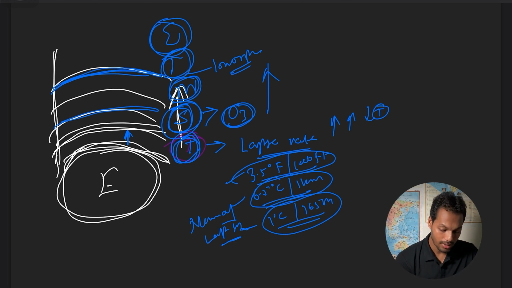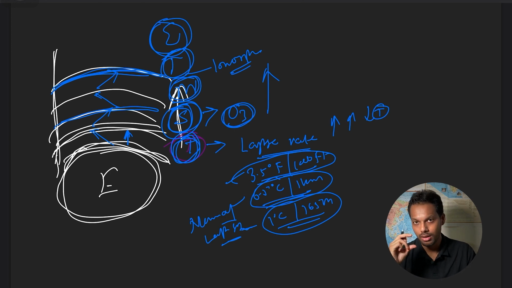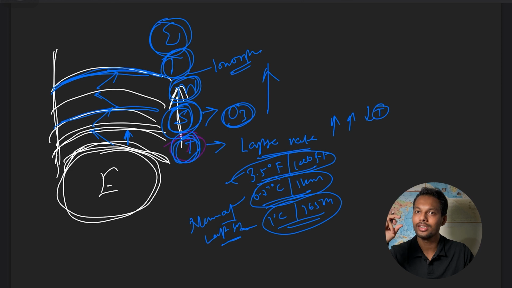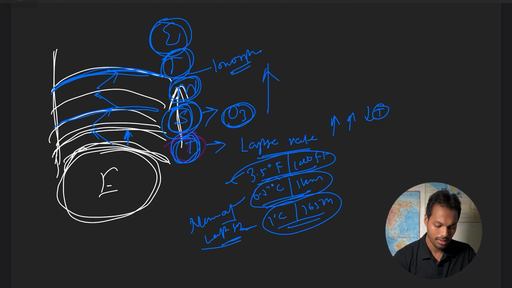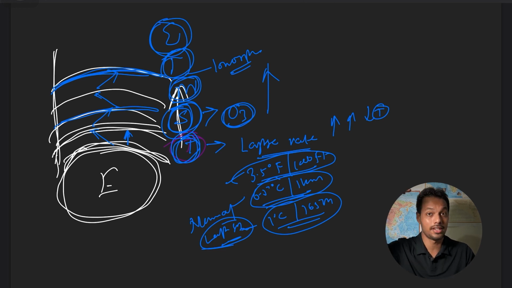So temperature decreases in the troposphere, then increases in the stratosphere, decreases in the mesosphere, and increases in the thermosphere. Between the troposphere and stratosphere is the tropopause, where no change of temperature happens. Between the stratosphere and mesosphere is the stratopause, and between the mesosphere and thermosphere is the mesopause, where there is also no temperature change. This is how the lapse rate follows in the atmosphere, and how temperature variation happens. So this is a brief idea about the atmosphere and its layers.